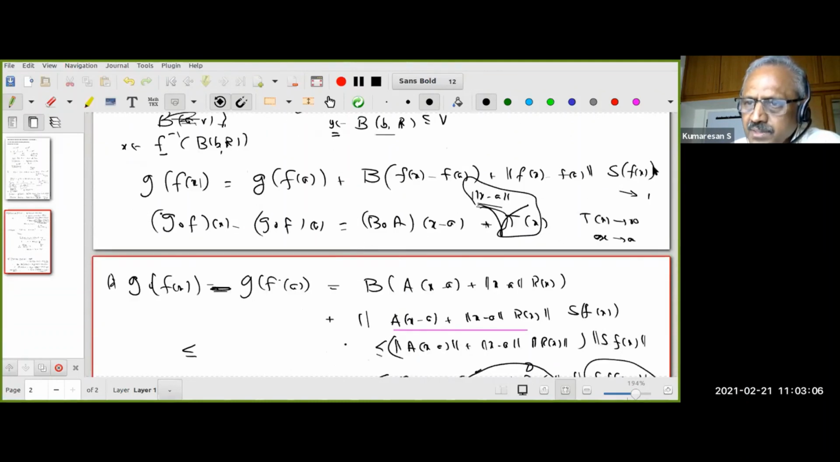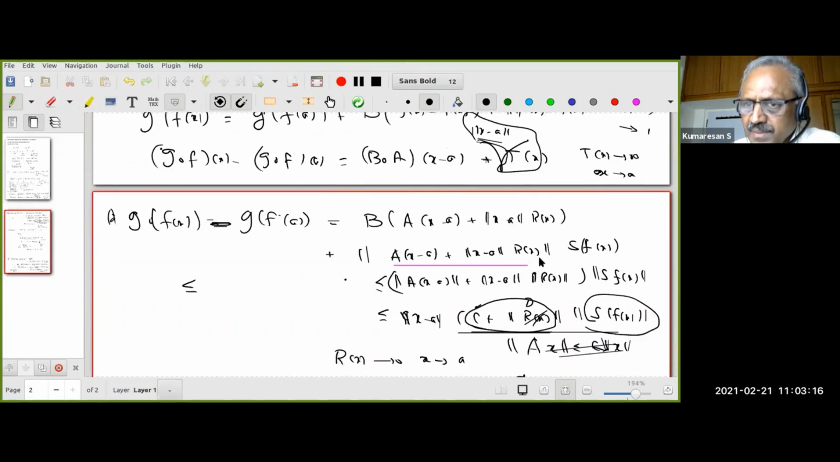So I am looking at this thing. First, I tried to show I can write it as some norm of x minus a into some t1 of x, where t1 of x goes to 0 as x goes to a. Have I achieved it? Look at this. This is what one girl suggested. Take the triangle inequality.